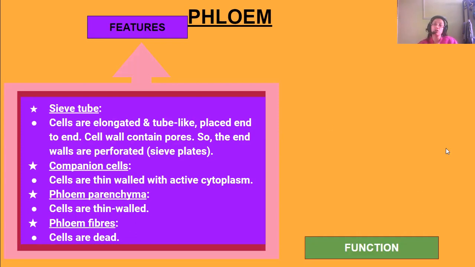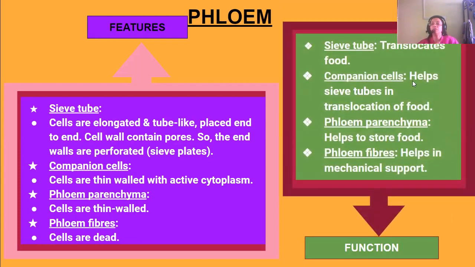Now, what is the function of these cells? Sieve tubes translocate food, that is, transport food from one place to another. Then companion cells help the sieve tubes in translocation of food. So the main function of translocating the food is done by the sieve tube, and the companion cells help the sieve tubes. Then phloem parenchyma stores food, and phloem fibers, as they are dead cells, give only mechanical support to the